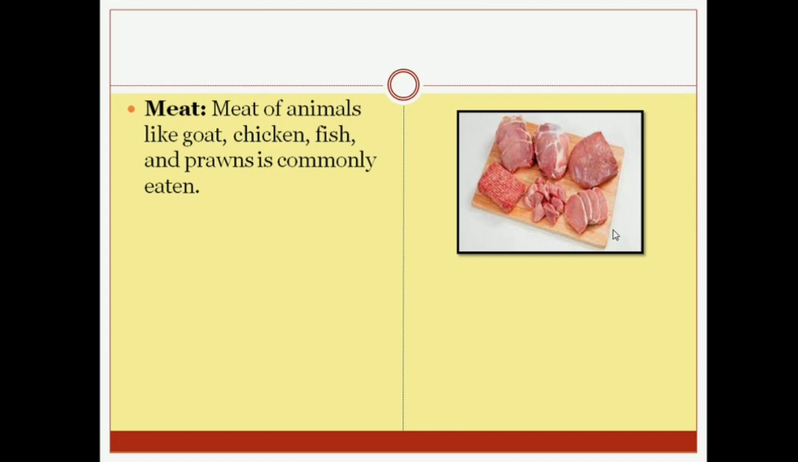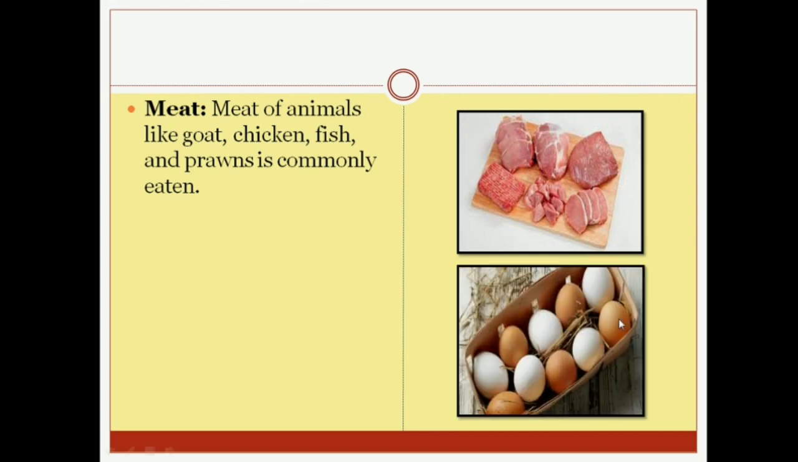So let's see what meat is. Meat of animals like goat, chicken, fish, and prawns is commonly eaten. You all know that goat, chicken, fish, and prawns, the meat of these animals is commonly eaten by different humans.